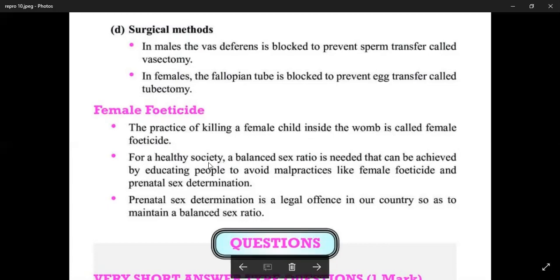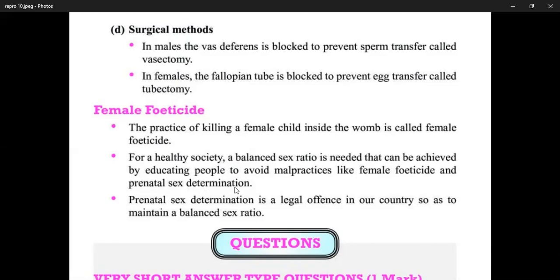For a healthy society, a balanced sex ratio is needed, that can be achieved by educating people to avoid malpractices like female foeticide and prenatal sex determination. You know that the sex ratio is very important for the population.